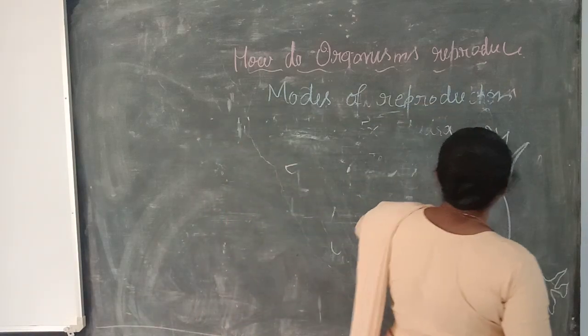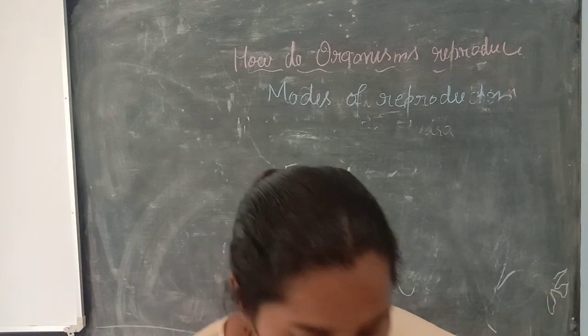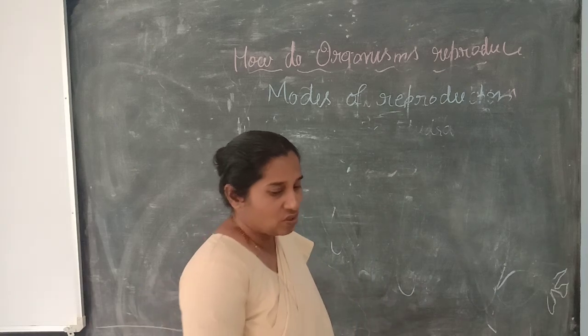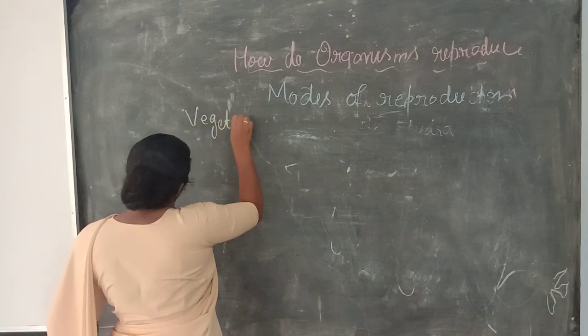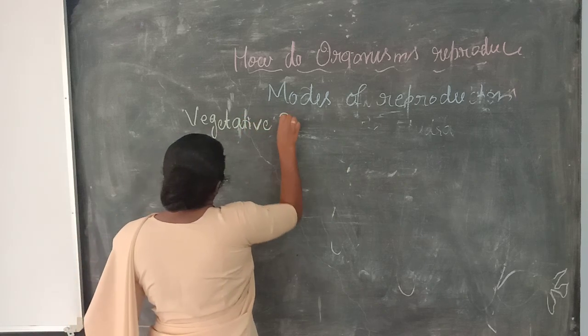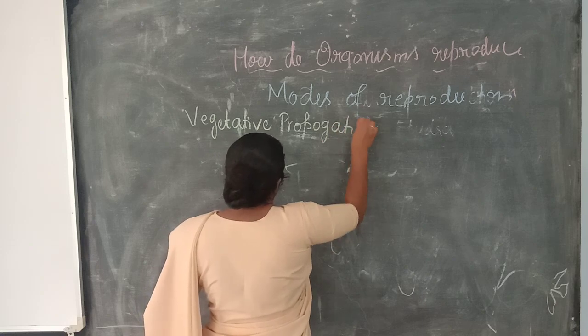So next, another form is called vegetative propagation.